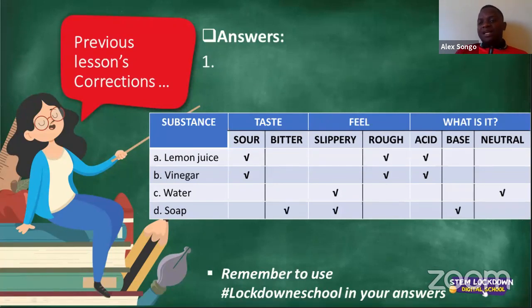As per usual, ladies and gentlemen, we usually give you an activity at the end of the lesson, to test how far we understood the previous lesson. So an activity will come in the form of a homework at the end of this lesson. The activity that we gave people yesterday was substances A, B, C, and D: lemon juice, vinegar, water, and soap, respectively. And we said, let us investigate whether these are acids, bases, or neutrals.